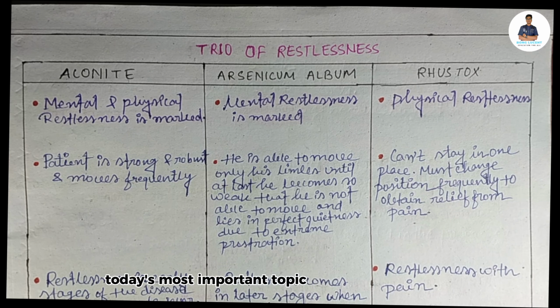Today's most important topic is Trio of Restlessness. This question is very important because you may get these questions in Viva, university exams, and other competitive exams. These questions are frequently asked in Viva, and this is also one of the most important questions in university exams, especially in the CBDC batch. So, not wasting time, let's start the topic.